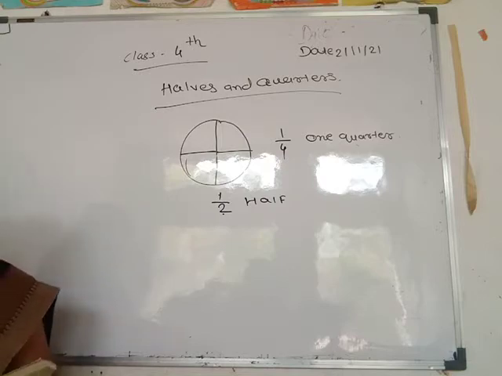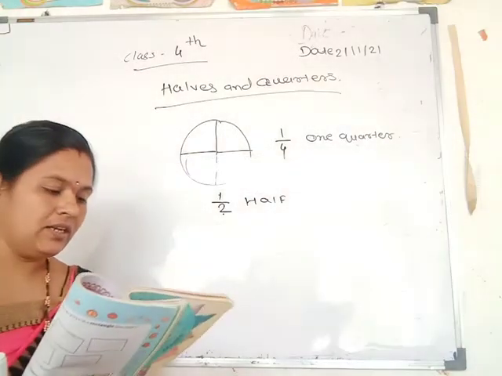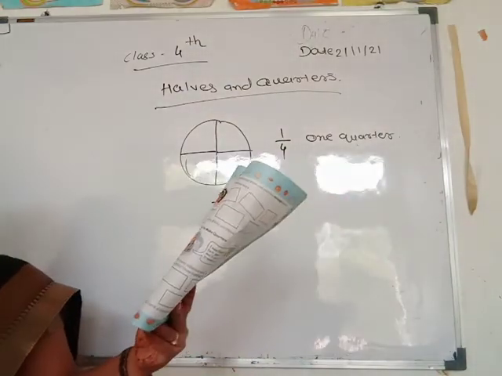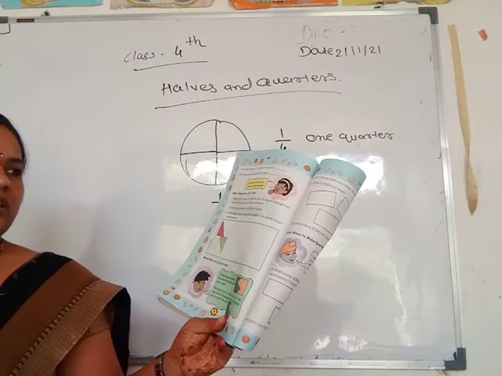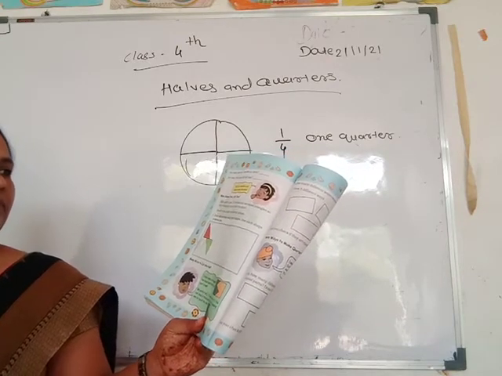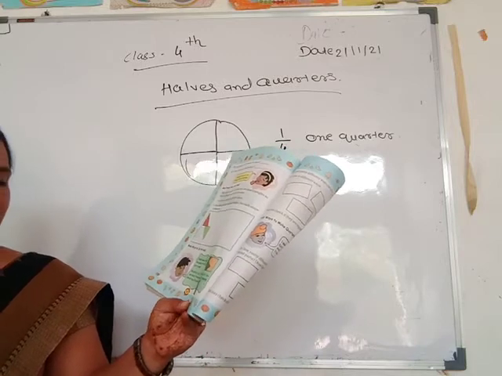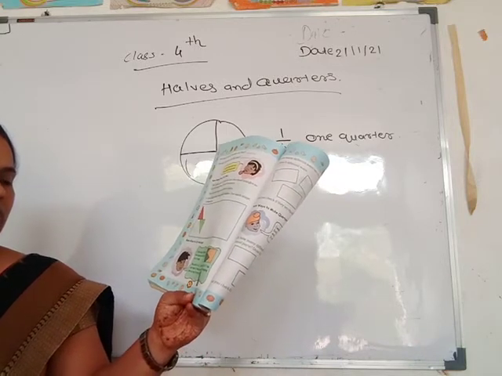Then, making shapes from a half sheet. See here. Take a piece of paper, cut the sheet into two equal triangles. So each triangle is equal to half of this sheet, and color the two triangles with different colors. The next one, you do this activity: many ways to cut into half.